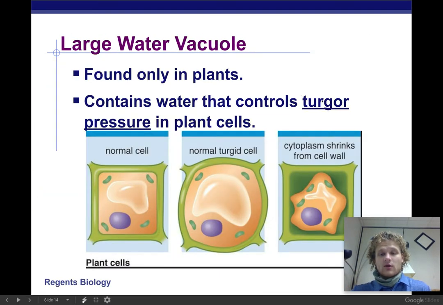We call this process turgor pressure. Okay, turgor pressure. So if you ever see this word, we're referring to the water pressure inside the plant that holds the plant up.